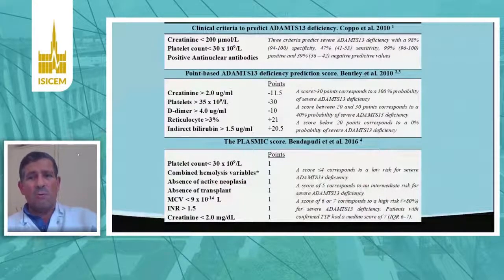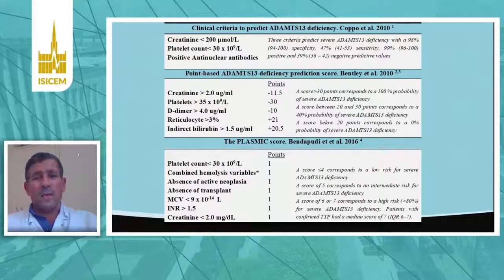And the PLASMIC score is the most used one. It is based mostly on the presence of acute kidney injury and how deep the thrombocytopenia is, below or above 30,000. When a patient has below 30,000 and the presence of acute kidney injury, it is very likely that there is no TTP, but we are more into HUS.